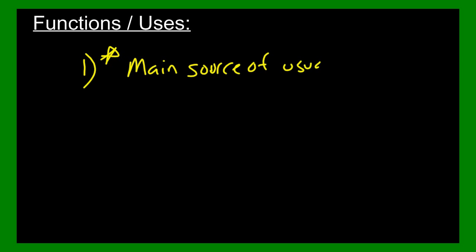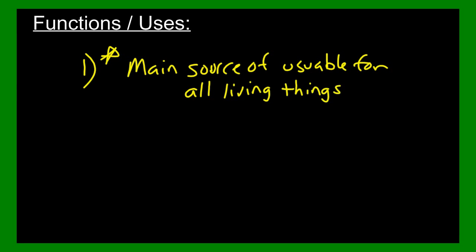What are the functions and uses of carbohydrates? Well, first and most important, putting a star here, carbohydrates are the main source of usable energy for all living things. Not everything uses glucose, but most things use glucose. And they use glucose to break down, it's a simple sugar, it's a monosaccharide, to make energy for living things.